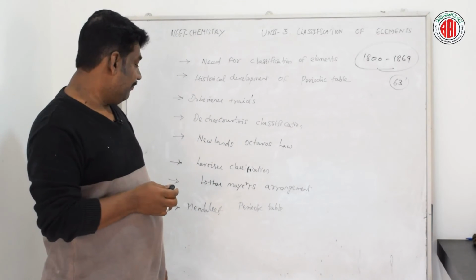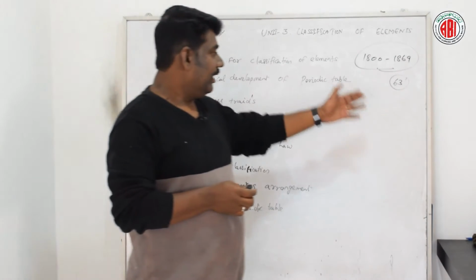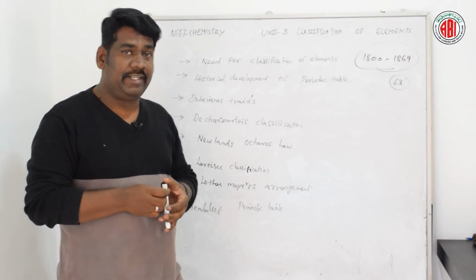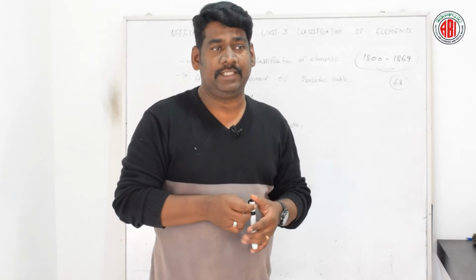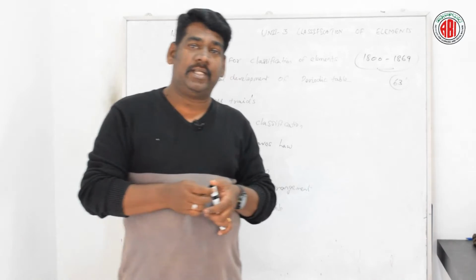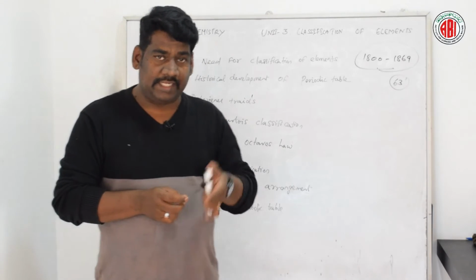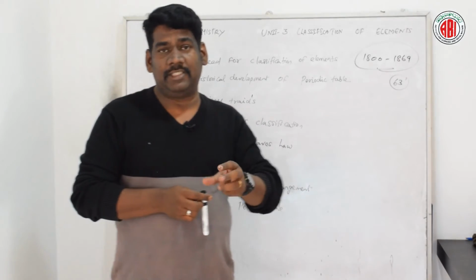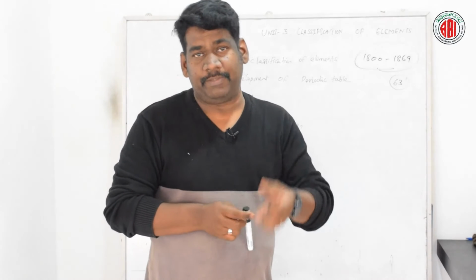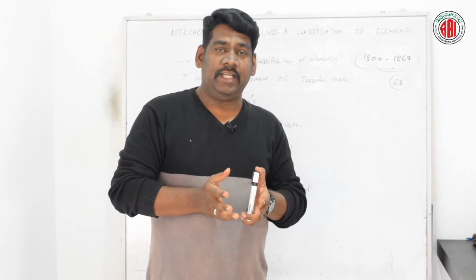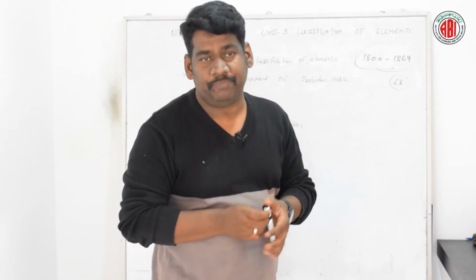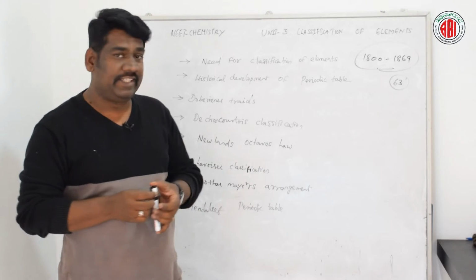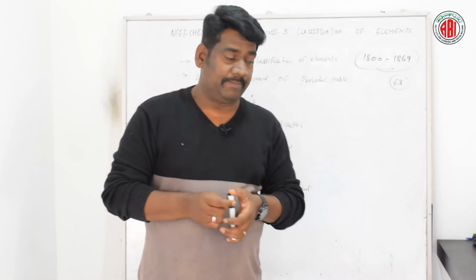The reason is that he classified the entire set of elements known in those days based on the metallic and non-metallic property. In that, there are a few elements that show both characteristic features, metallic as well as non-metallic properties. Later these elements were identified as semi-metals or metalloids, but they were not placed in a separate group. So that is one of the reasons the Lavoisier classification was not familiar to anyone.